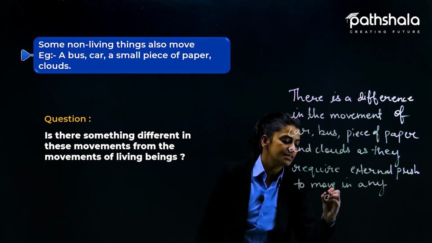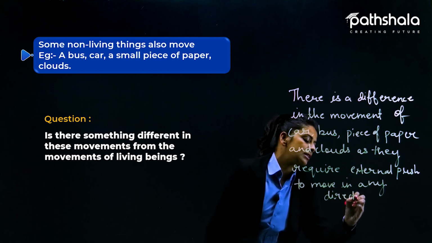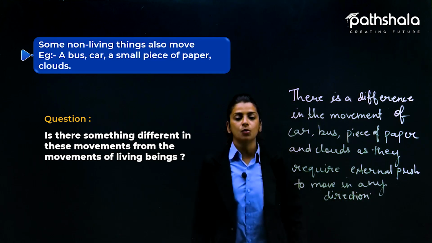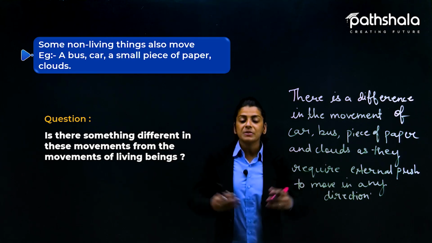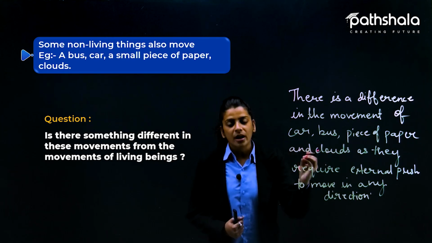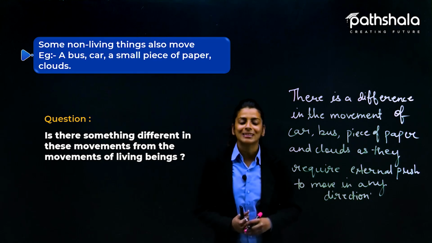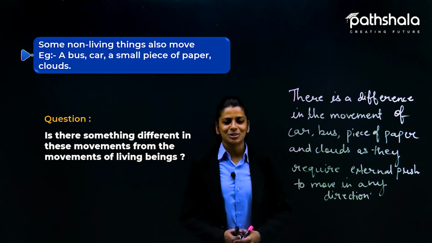So here we see the difference that living beings can move on their own, but in case of car, bus or piece of cloud, the examples that we just studied, they require an external push so that they can move forward or in any direction.